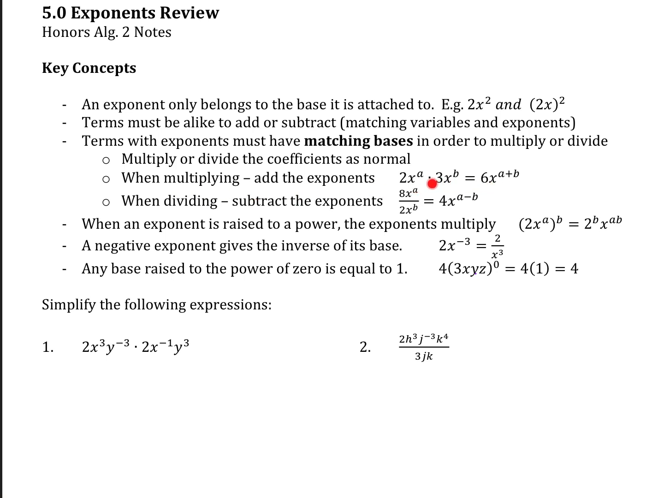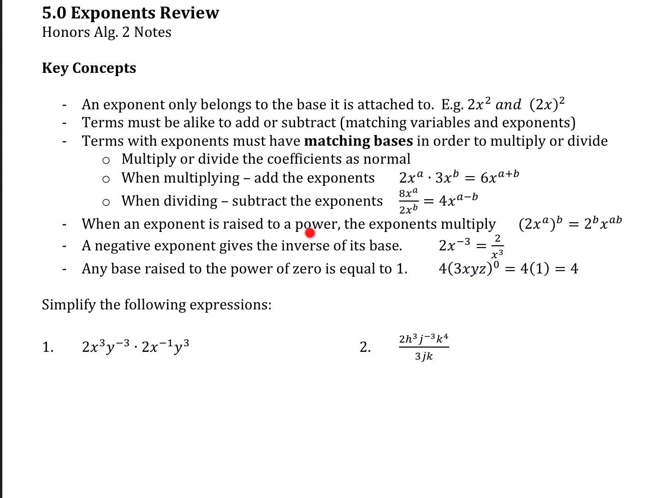So this is a good example here. 2x to the a times 3x to the b. The 2 times the 3 makes the 6. And then the x times the x, okay, those go together, but the exponents add. A plus b would add. And when you're dividing, you would subtract those exponents. So we have 8x to the a over 2x to the b. So 8 over 2 is 4, of course. And then x over x, that turns into 1x, but the exponents subtract, a minus b. Okay, so your exponent rules there.